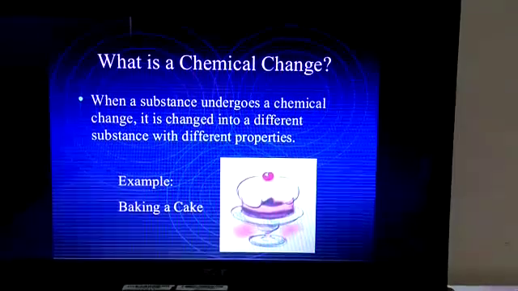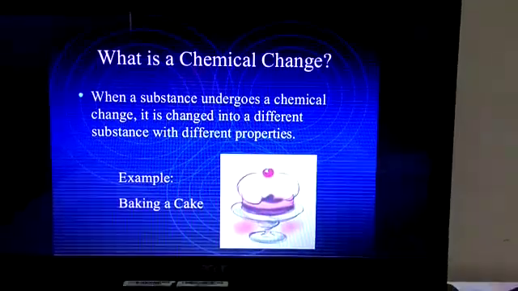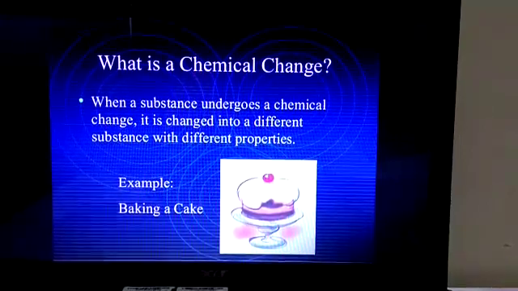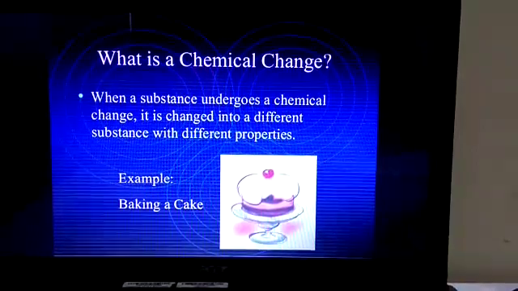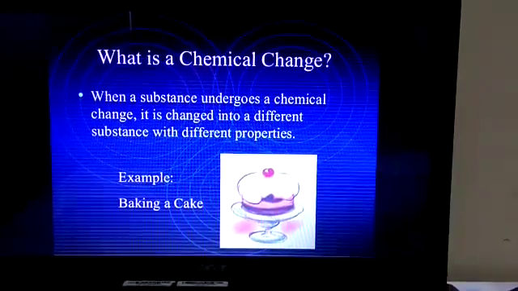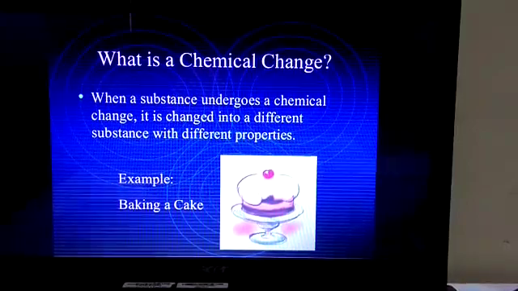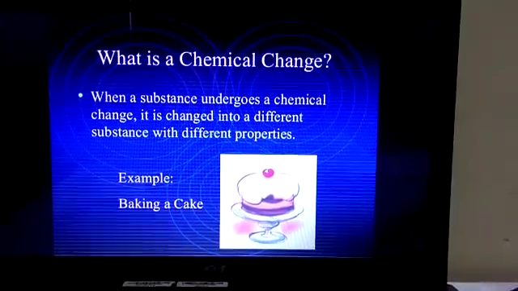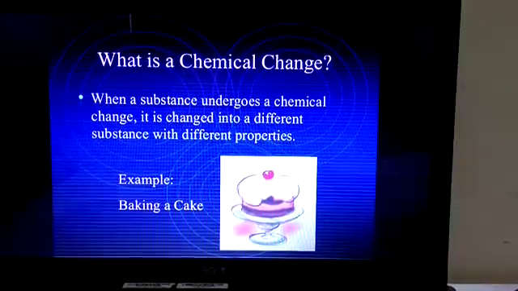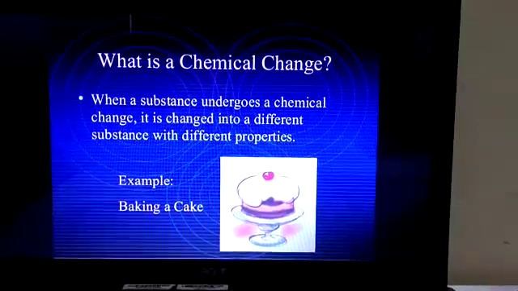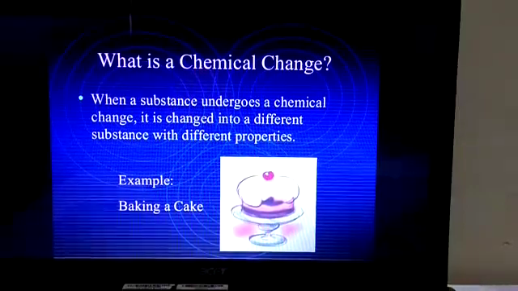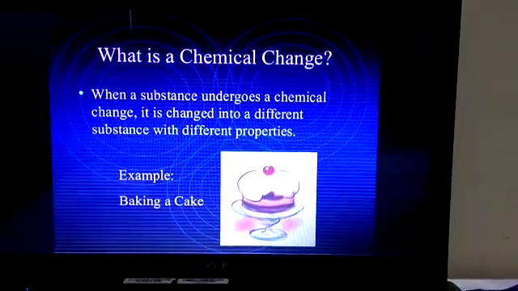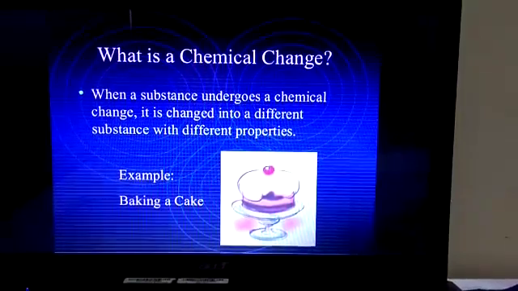The answer is, in a chemical change, the molecules of the original substance, it means the molecules of the reactant that undergo change, there is a rearrangement of molecules of the reactant to form a product of different properties. It means there is a rearrangement of bonds of the reactant to form a new product. That's why there is a change in the properties.